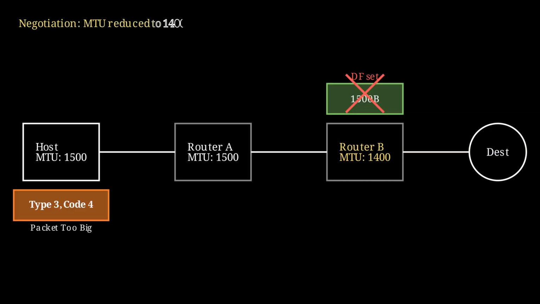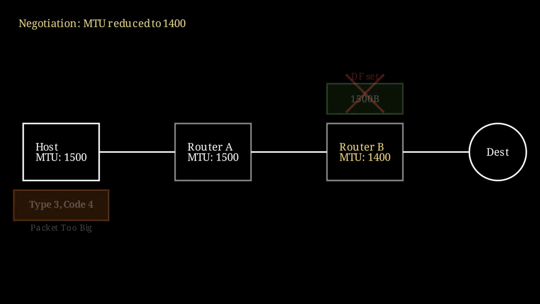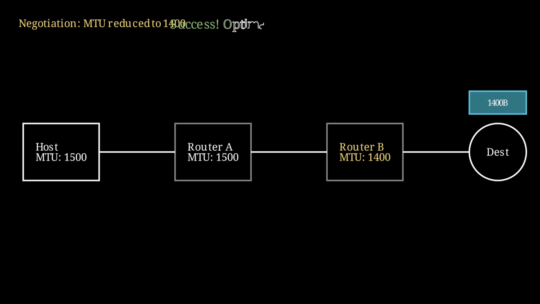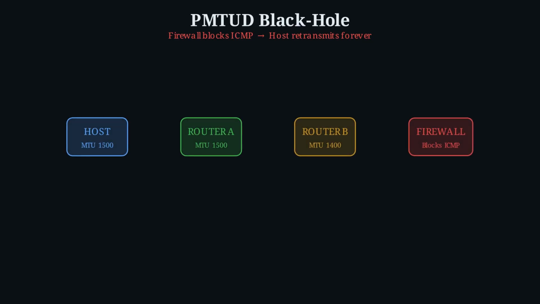It's supposed to send back a special ICMP, Internet Control Message Protocol message, type 3, code 4. Translation: packet too big, fragmentation needed but DF set. Your computer then reduces the size of its subsequent packets to fit that new, smaller MTU. It's a negotiation. But what if that ICMP message never makes it back?